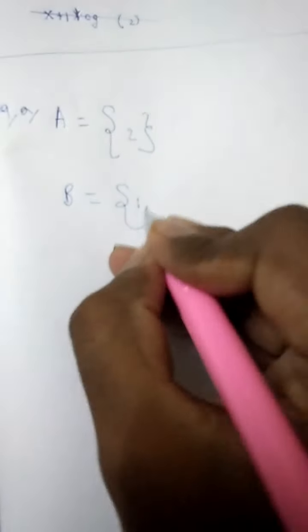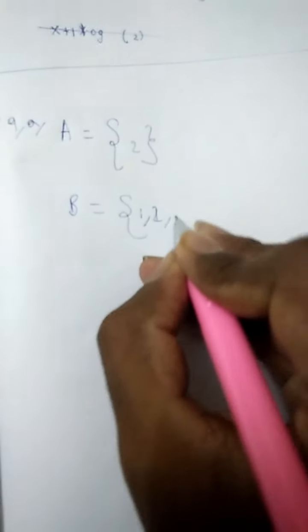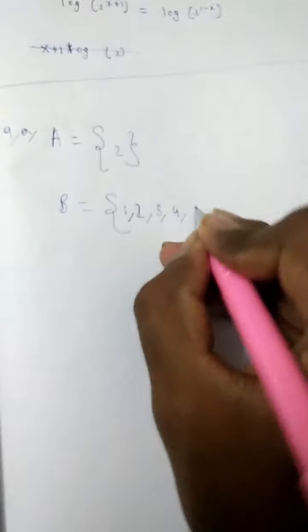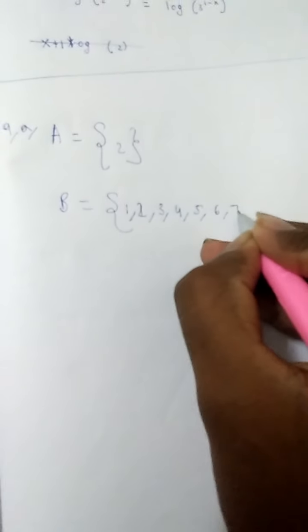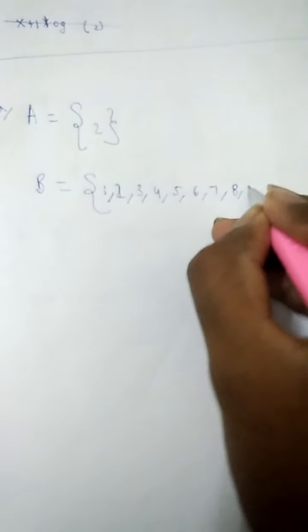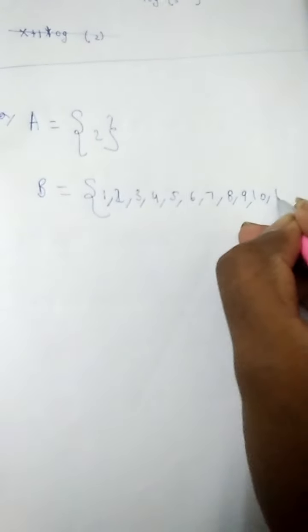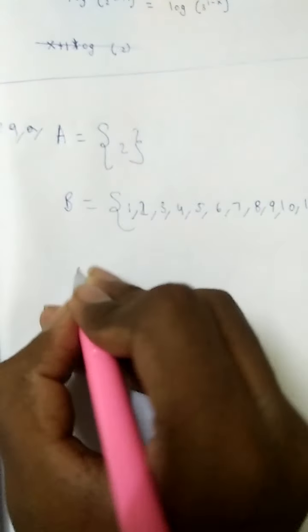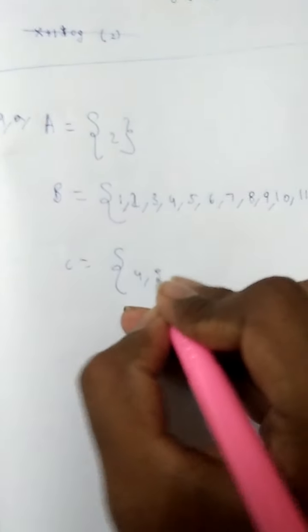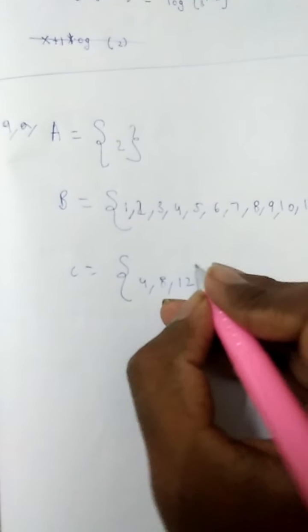This one: 1, 2, 3, 4, 5, 6, 7, 8, till 11. And the next one, x such that x is a multiple of 4 less than or equal to 12, means 4 will come, 8 will come, 12 will come.